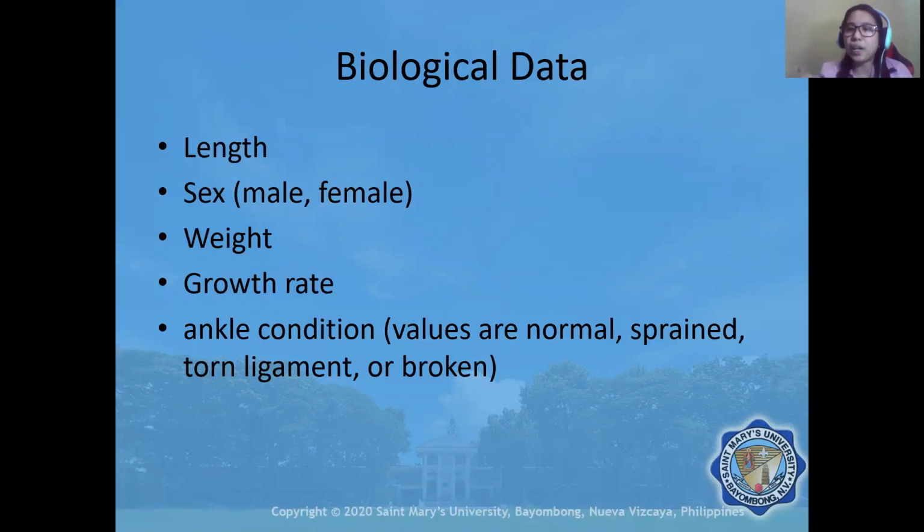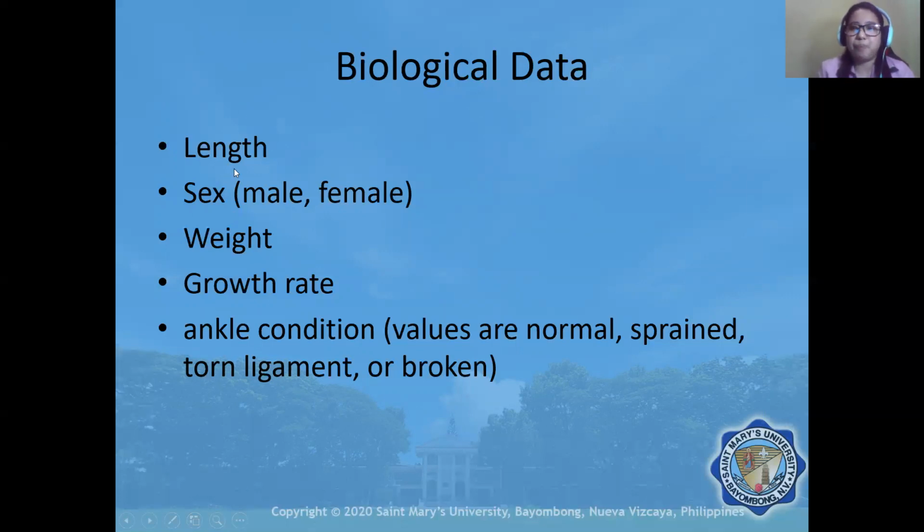Particularly, it is with rank, shorter to longer length, so it is an ordinal data. The same with weight. If we have now the brackets, we are treating it as ordinal, and it's no longer a ratio.